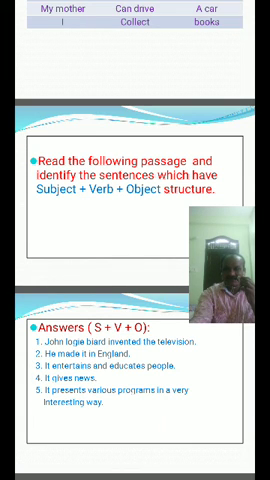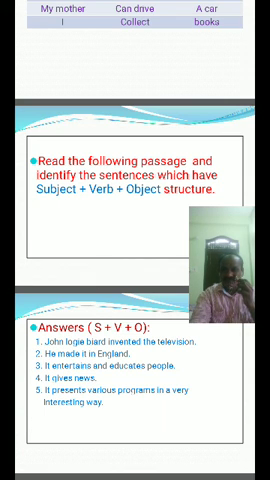It entertains and educates people. Yes, this is a S plus V plus O structure. It, subject, entertains, verb, educates, verb, people, object. It entertains and educates people is S plus V plus O structure. It gives news, S plus V plus O structure. It presents various programs in a very interesting way. It is also S plus V plus O structure.